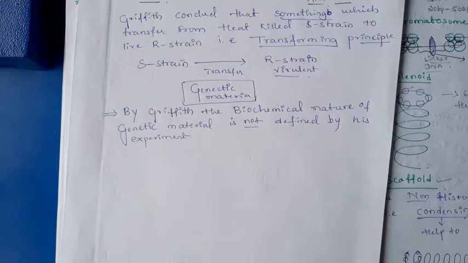Later, he mixed the S strain and R strain, that is, heat-killed S strain plus live R strain.